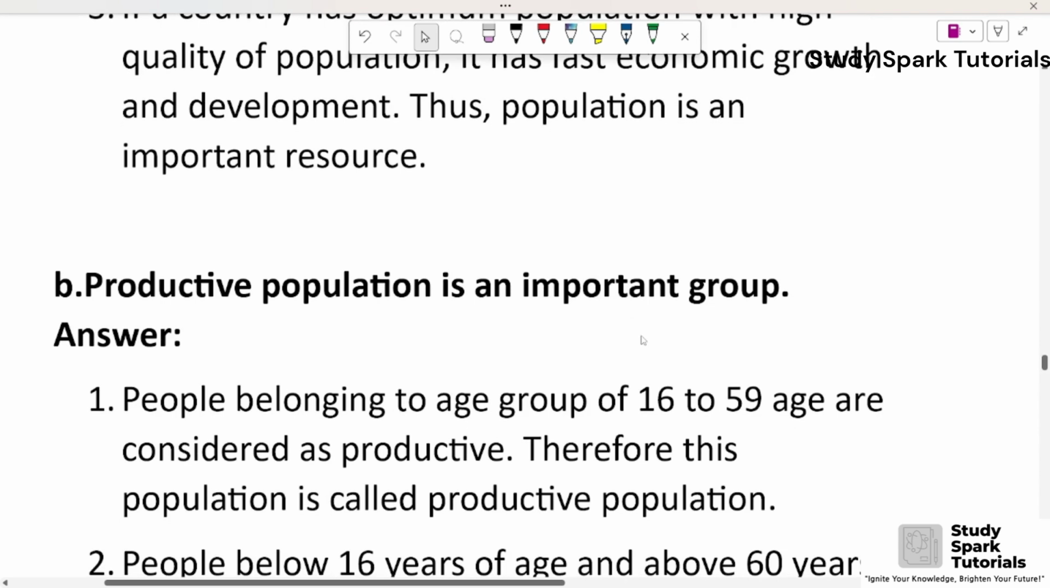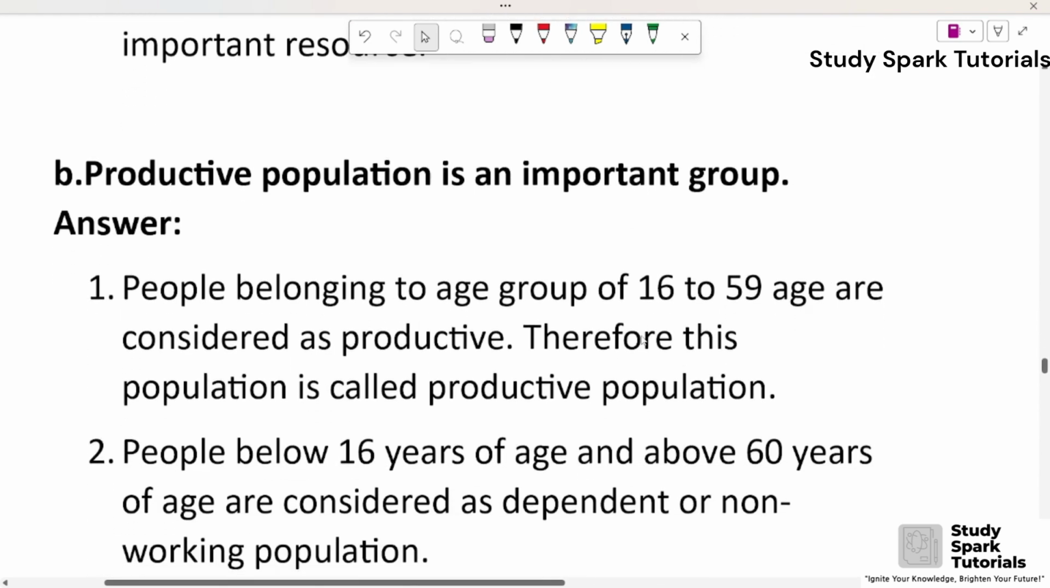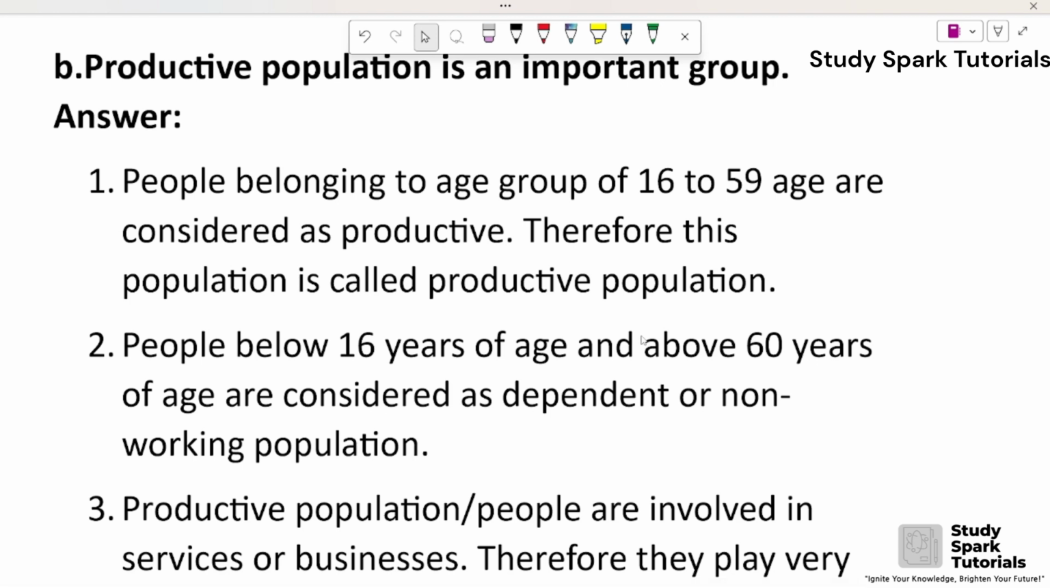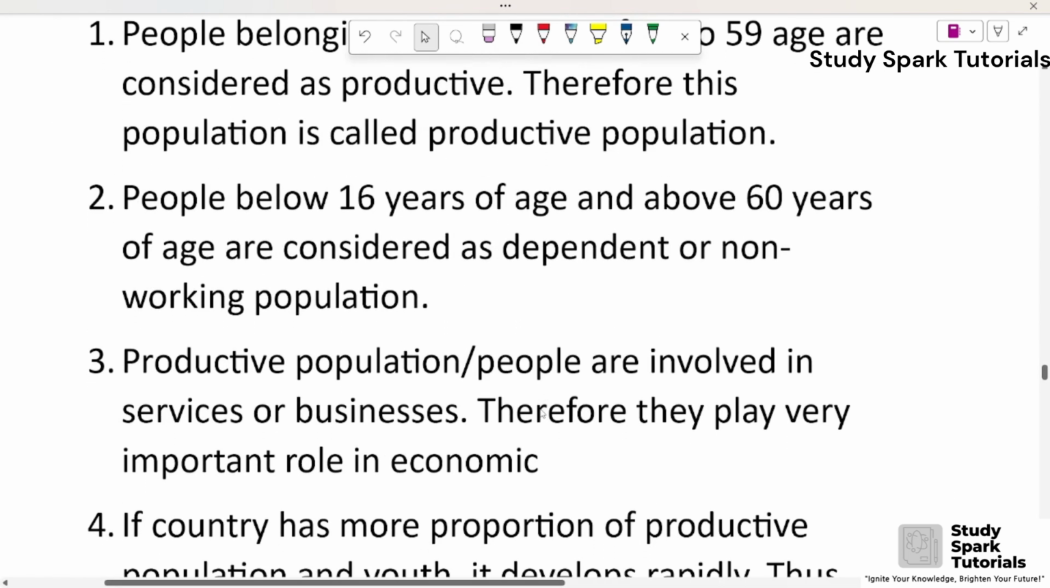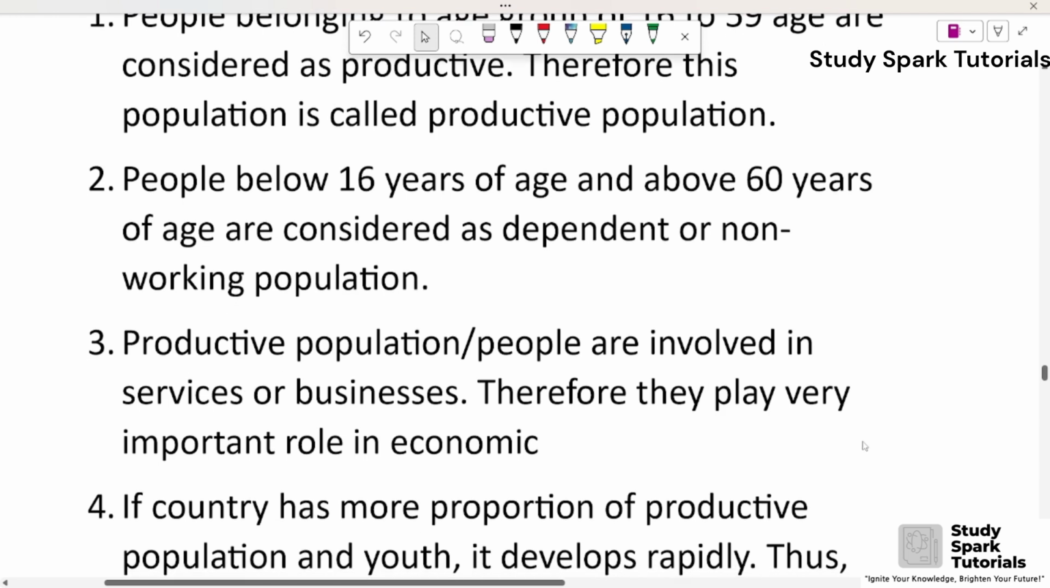Second, B. Productive population is an important group. Answer. First, the people belonging to the age group of 16 to 59 are considered productive. Therefore, this population is called productive population. Second, people below 16 years of age and above 60 years of age are considered a dependent or non-working population.